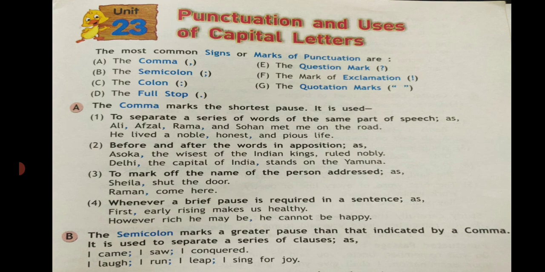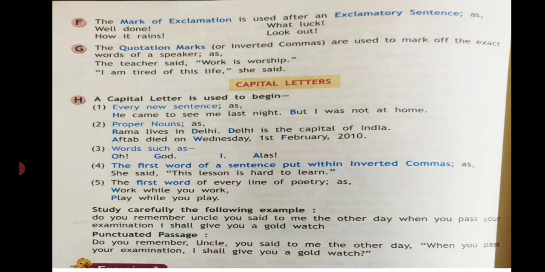Okay, students? I hope you have understood the uses of capital letters and the comma signs where we have to punctuate, punctuation and uses of capital letters. How many punctuation signs are there?